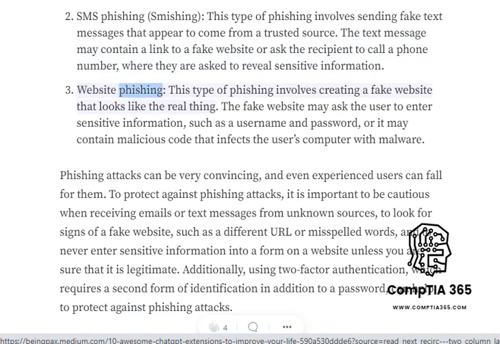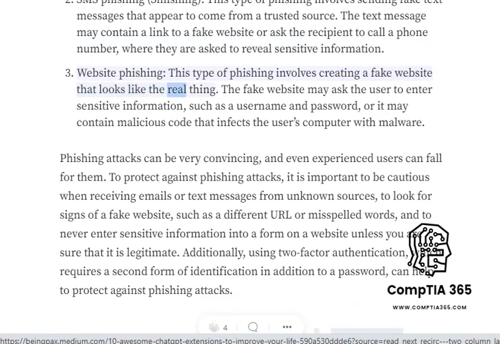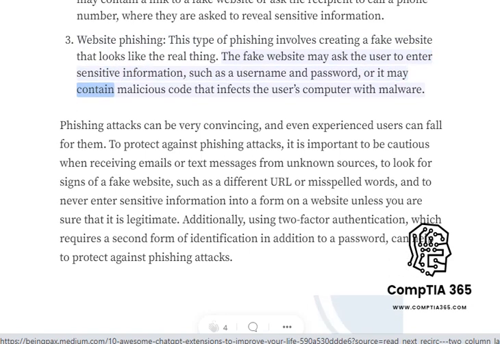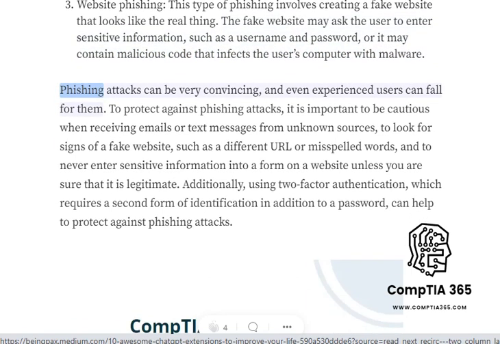Website phishing. This type of phishing involves creating a fake website that looks like the real thing. The fake website may ask the user to enter sensitive information, such as a username and password, or it may contain malicious code that infects the user's computer with malware. Phishing attacks can be very convincing, and even experienced users can fall for them.